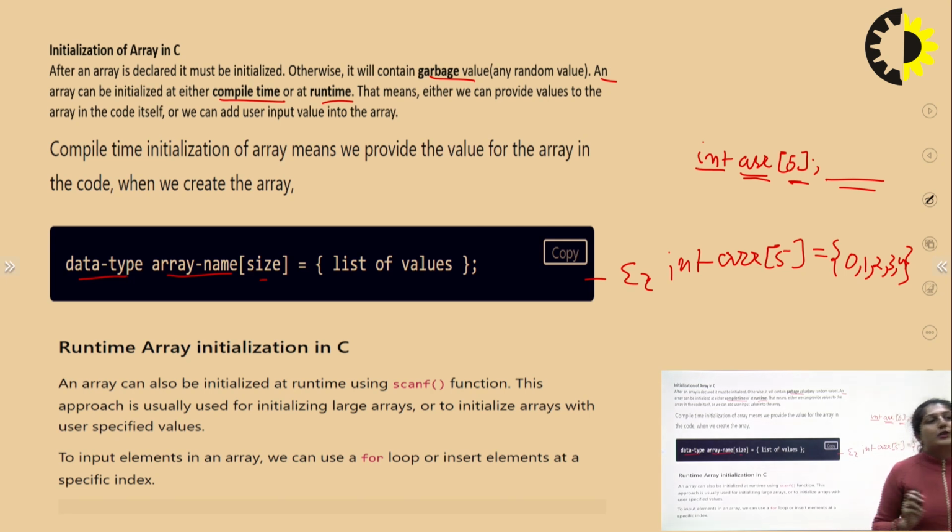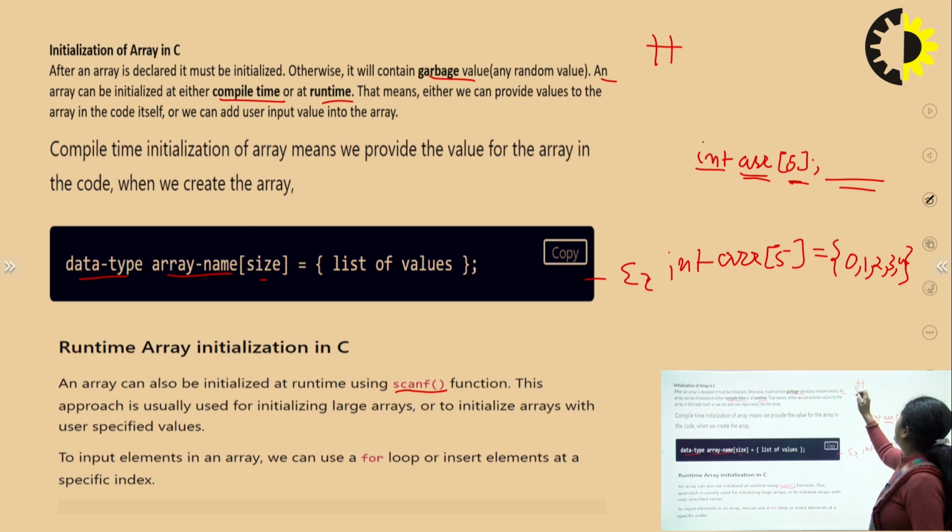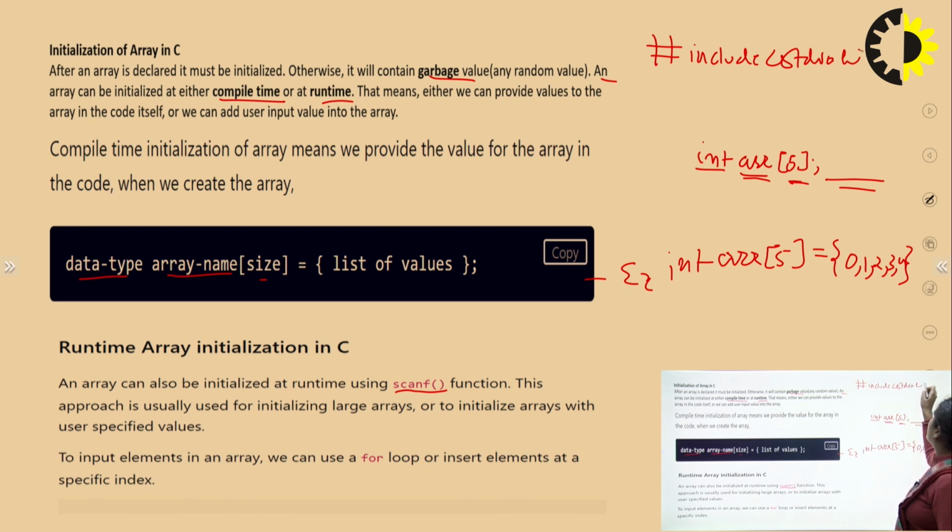Now how can we do it at runtime? The array can be initialized at runtime using the scanf function. scanf comes under the standard input output header file. I have told you earlier in previous lectures that input and output functions, scanf and printf, come under the header file. Before starting any program, we write stdio.h, the standard input output header file.